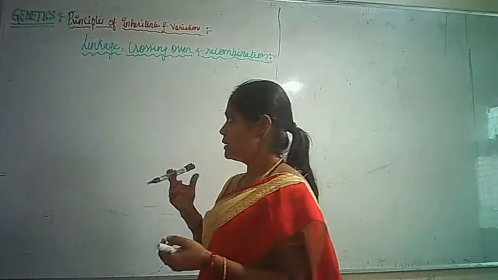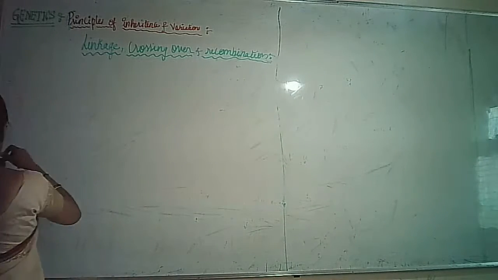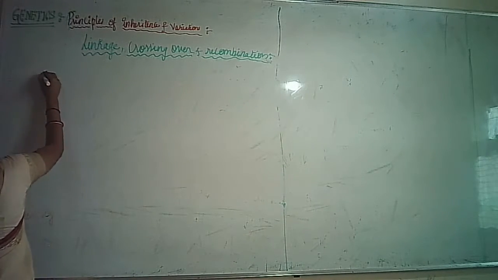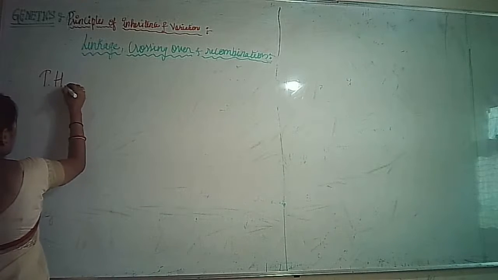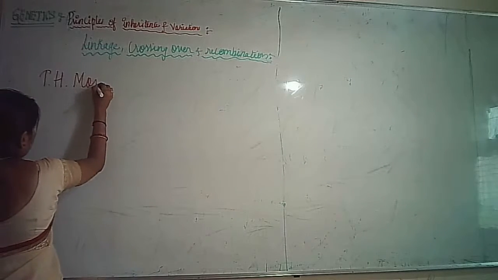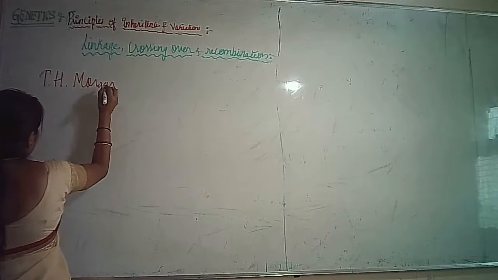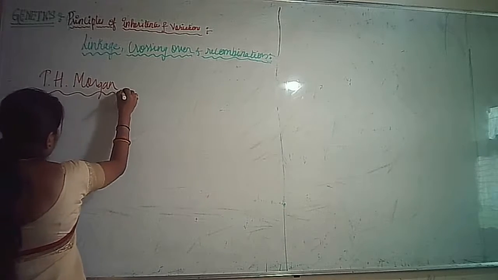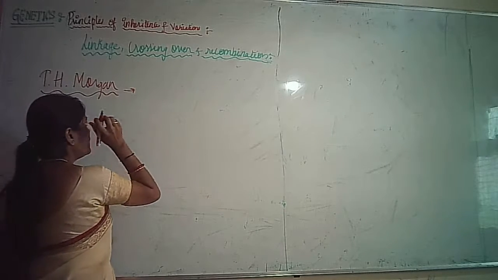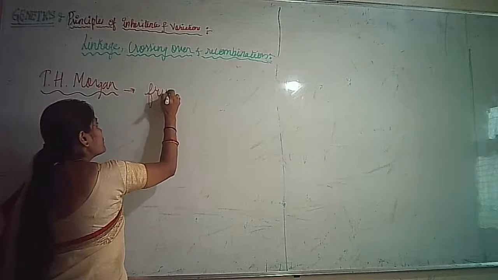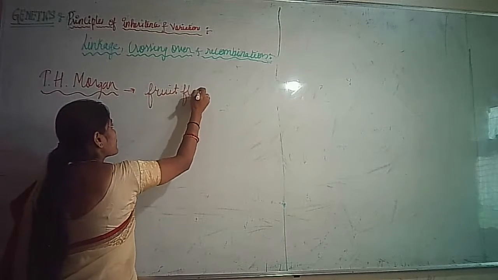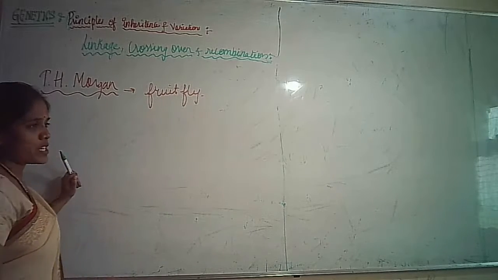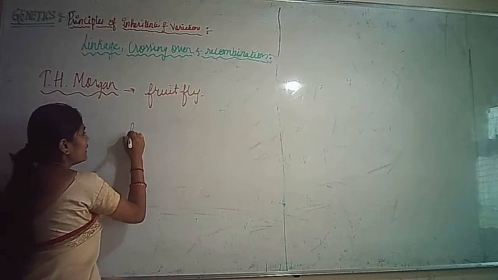T.H. Morgan did an experiment with the fruit fly. Hence, he was said to be working on the fruit fly.